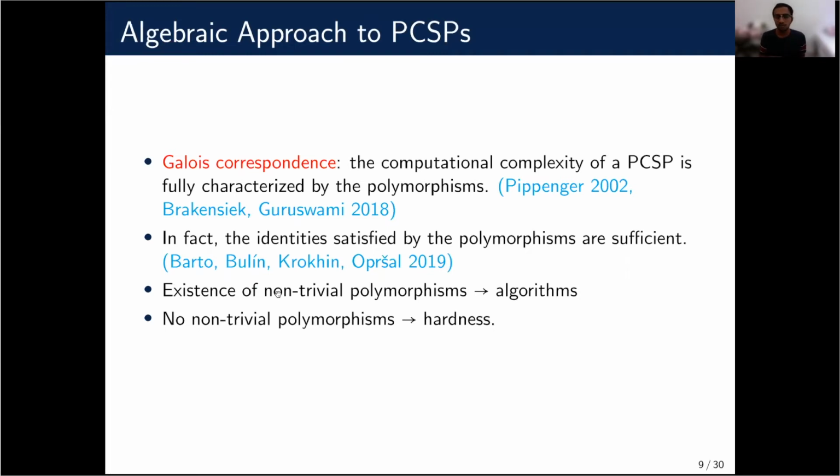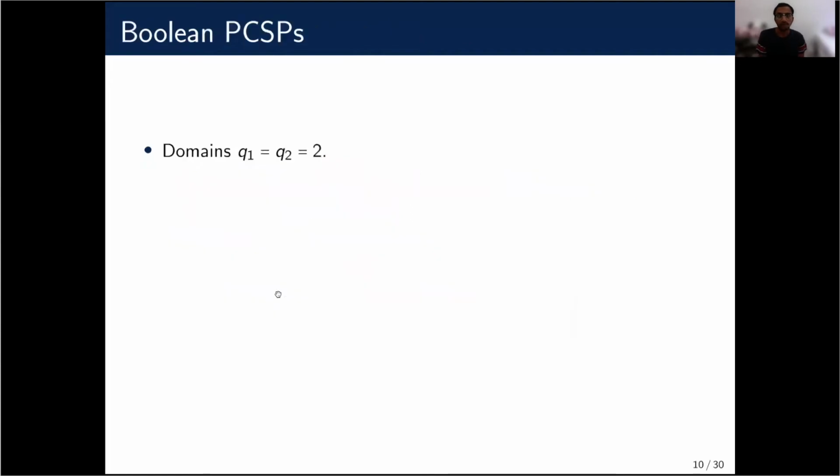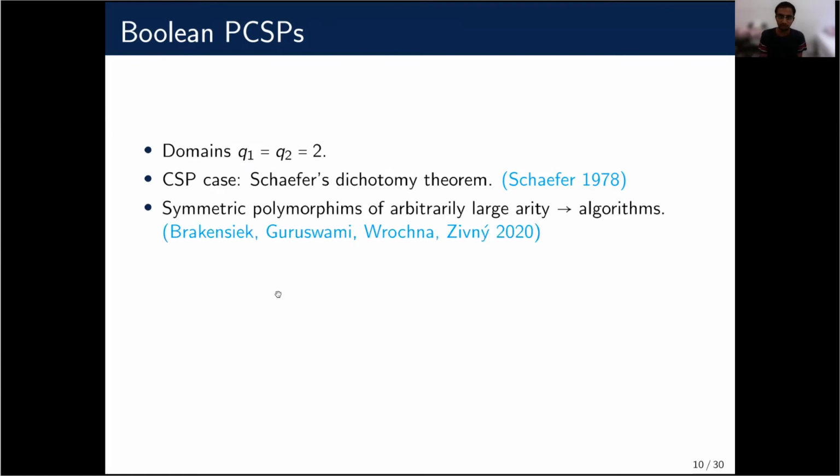And the challenge is to identify where the line is, like which sort of polymorphisms give rise to algorithms, and when does lack of these polymorphisms give hardness. And this talk is actually about Boolean promises, where you have domains Q1 and Q2, both Boolean. Recall that in the CSP case, Schaefer's dichotomy theorem was proven long back for the Boolean case. However, in PCSPs, that is not true. We have only some progress towards a Boolean dichotomy, but we don't really have a full dichotomy.